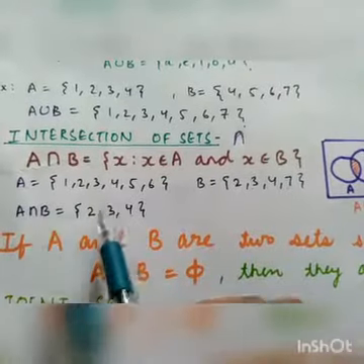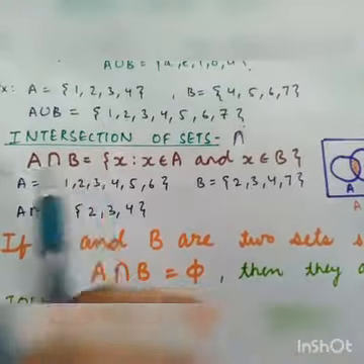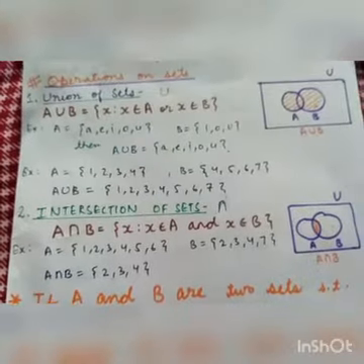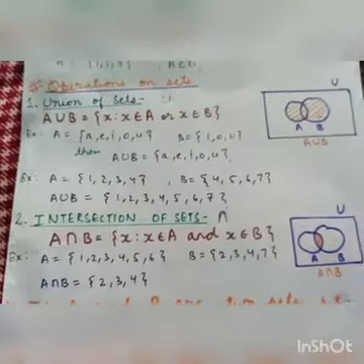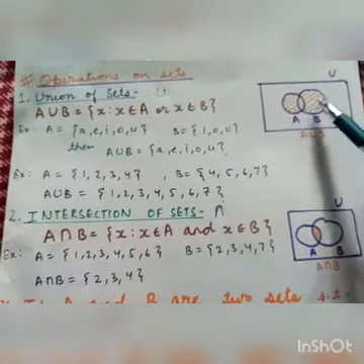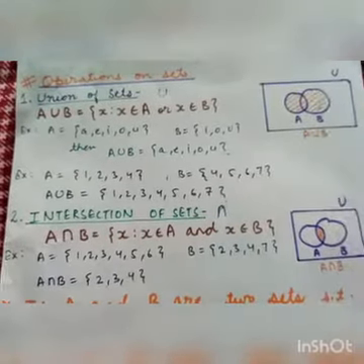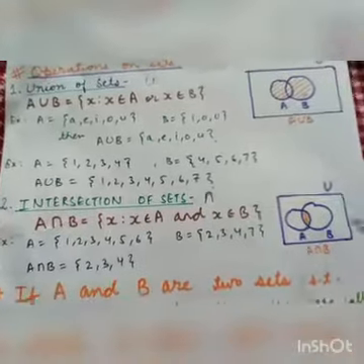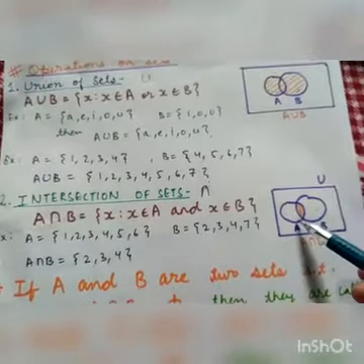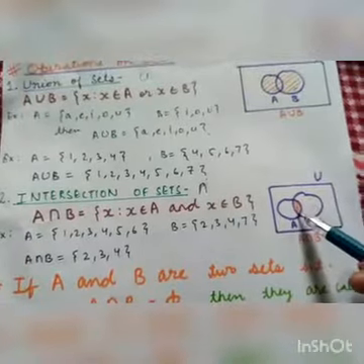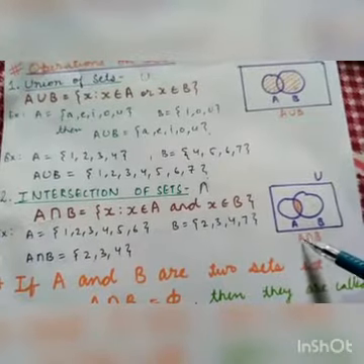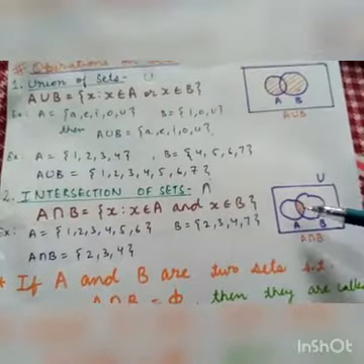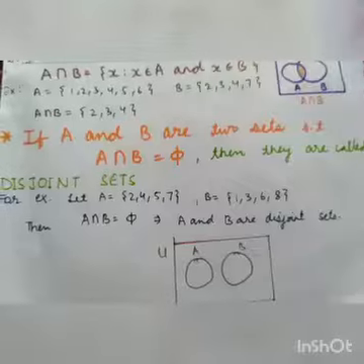Intersection means the common elements have to be mentioned. Whenever we write the union of any two sets, each element of A and B is mentioned once, and the shaded portion is A union B. But for the intersection of any two sets, the common portion is A intersection B. That is, we write only the common elements.